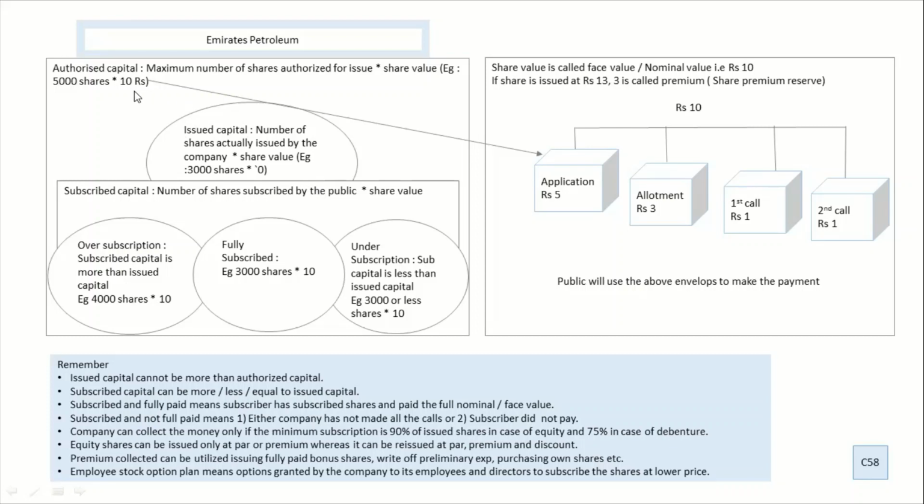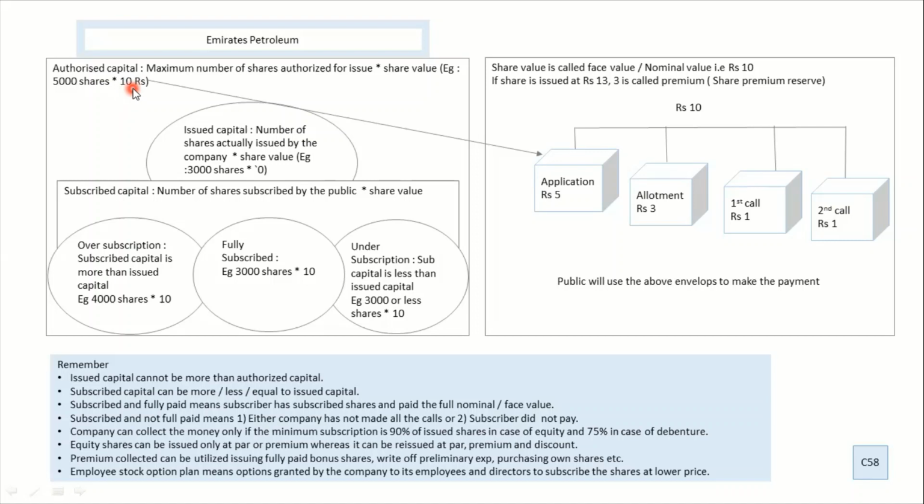Now this 10 rupees which is in front of you has got a name, and we call it the nominal value or face value of the share. But this face value will change as time passes. When the company grows, the company will not sell the share at 10 rupees.